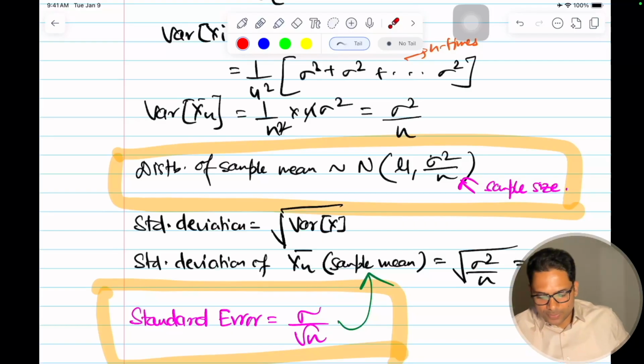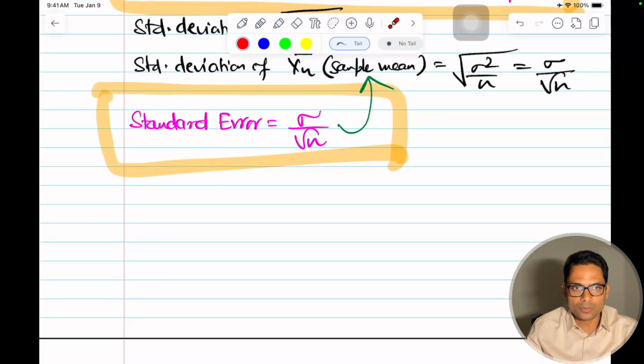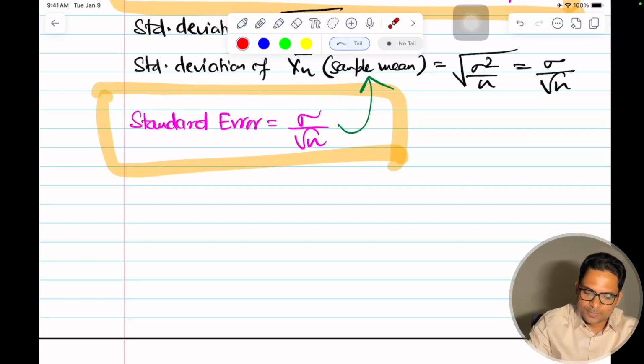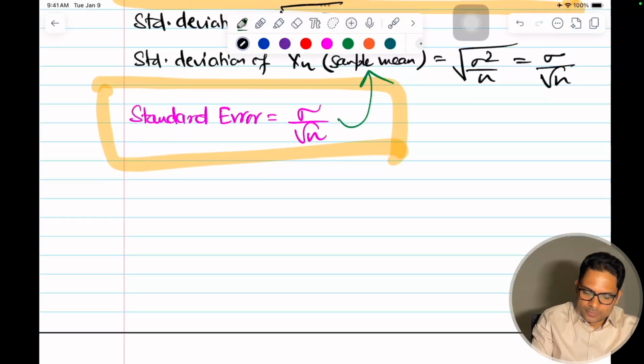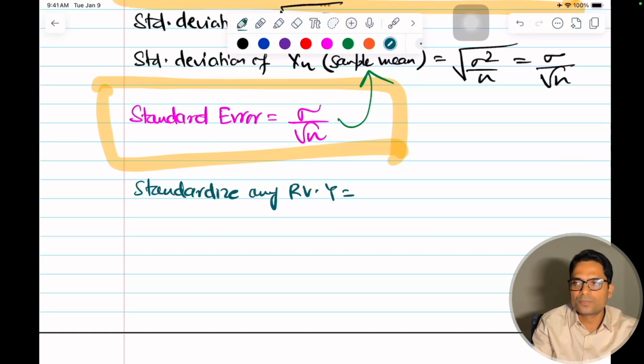Okay, and for making it more clear, let's do a concrete example, and then we'll move to standardize. Okay, let's standardize it also. Standardize the sample mean. So what is standardizing any random variable? Standardize any random variable Y. What do we do?